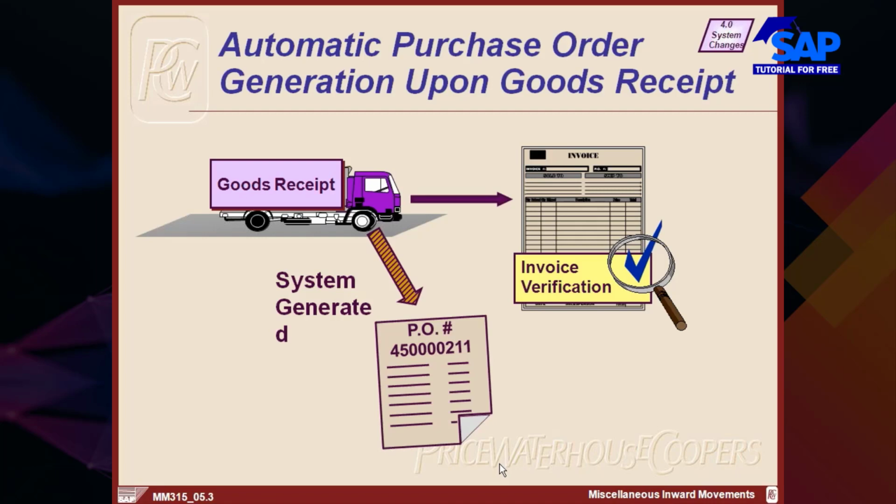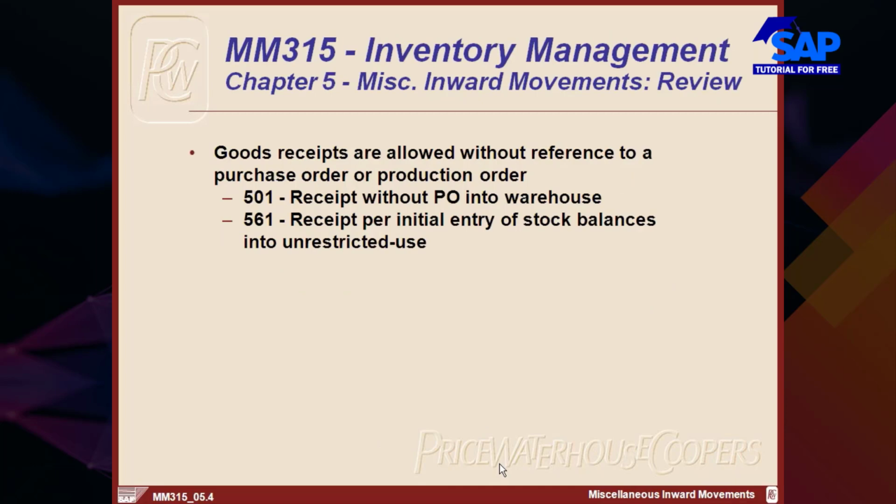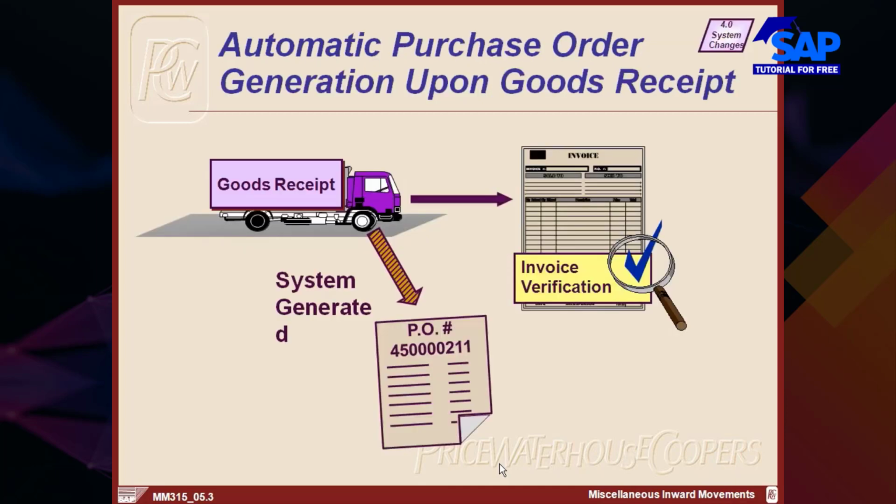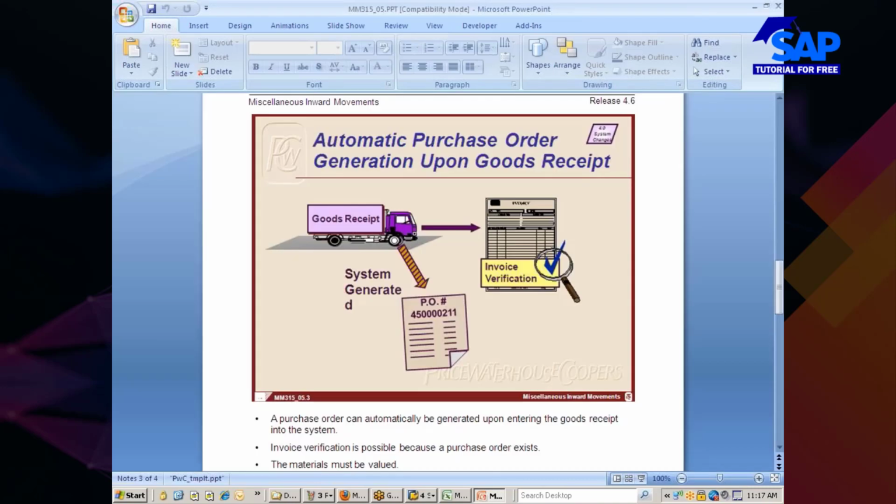Those prerequisites, and also for which movement type this auto PO creation should be taking place. Is it 101 or is it something else? If you maintain all these prerequisites, including configurations and master data setup, then based on the data available in your material document, that is the goods receipt document, the PO will be created automatically. So this particular piece I need to do configurations.